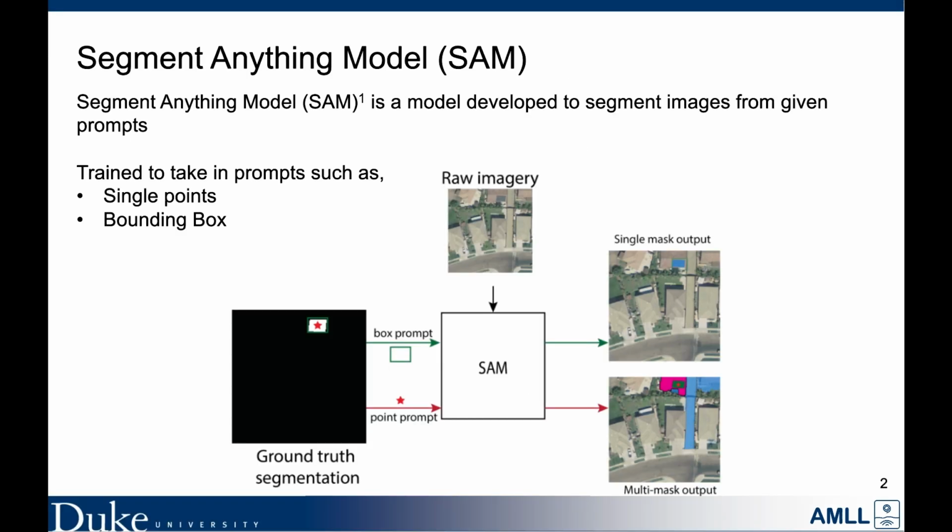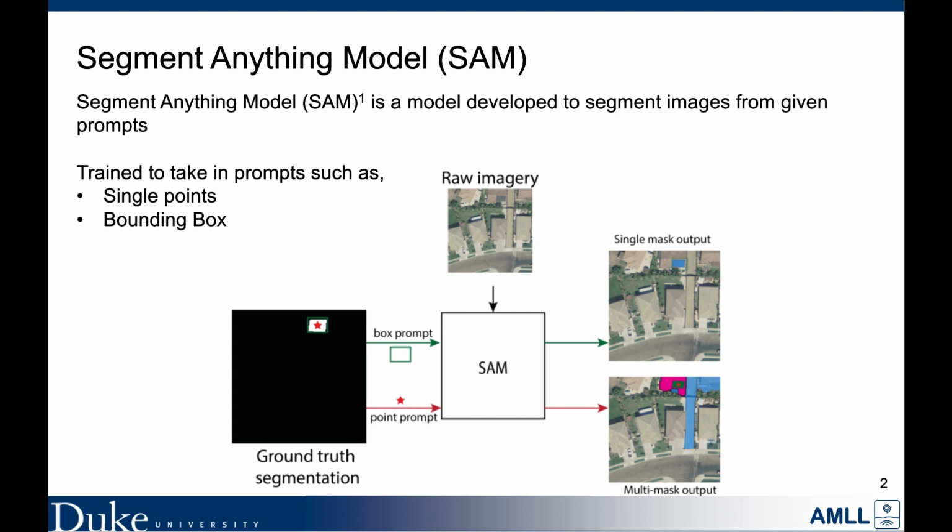Segment Anything model, or SAM, is a model developed to segment images from a number of different input prompts. Two possible example input prompts are a bounding box and a single point prompt, shown below. A single point can be used as an input where the model attempts to segment the object the point is referring to. In this case, that is a solar panel, shown here.